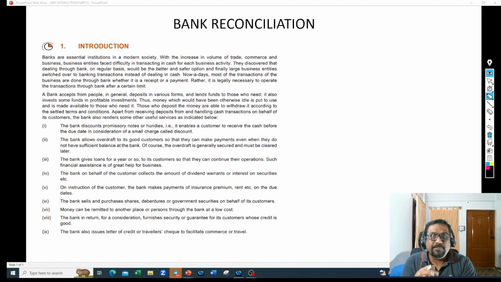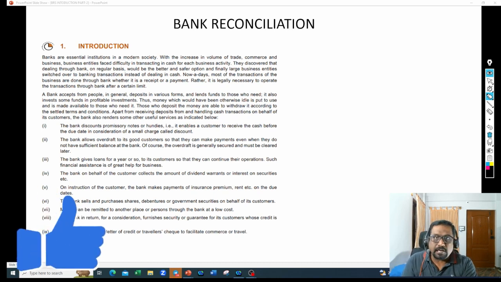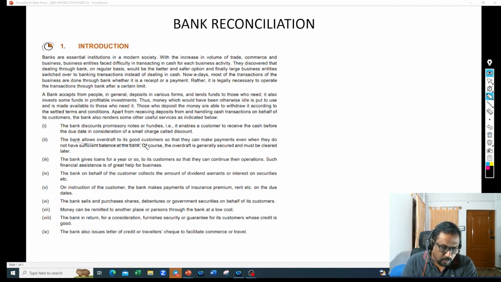I don't want to explain beyond this. I don't want to create confusion for all of you. So these kinds of facilities are provided by bankers. Bill discounting facilities or promissory note discounting facilities are provided by the bankers. Why do they provide this? Because they get some benefit, some income out of it. I already gave you an example of how they will get an income out of it, right? And they also allow overdraft facility to their good customers. I already told you about it.